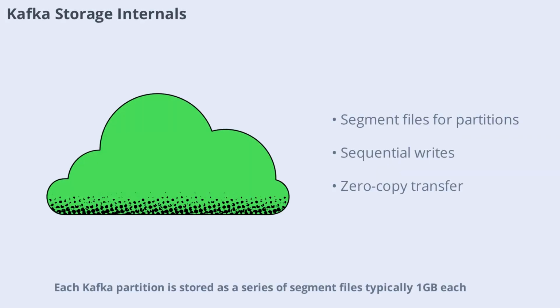Each Kafka partition is stored as a series of segment files, typically 1 GB each. Messages are appended sequentially for O(1) write performance, and Kafka uses zero-copy transfer for efficient reads. Index files map offsets to file positions, enabling fast random access. This design allows Kafka to handle millions of messages per second on commodity hardware.